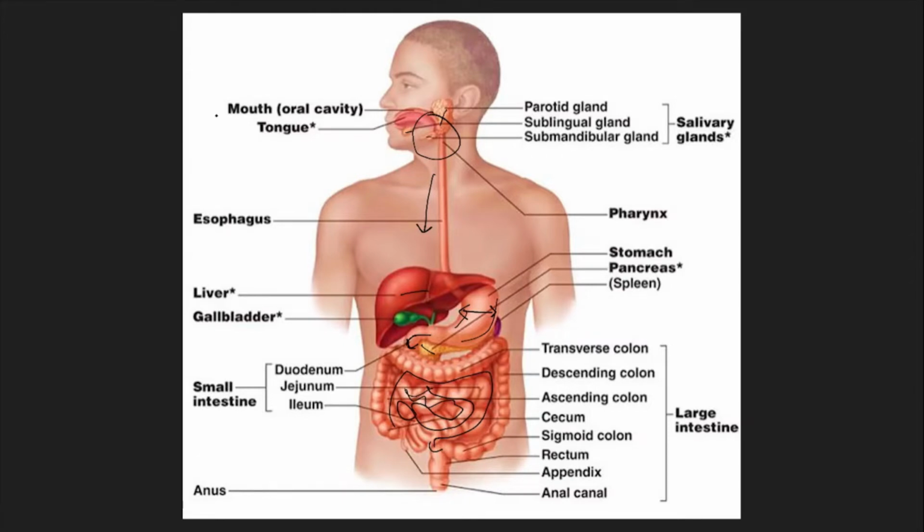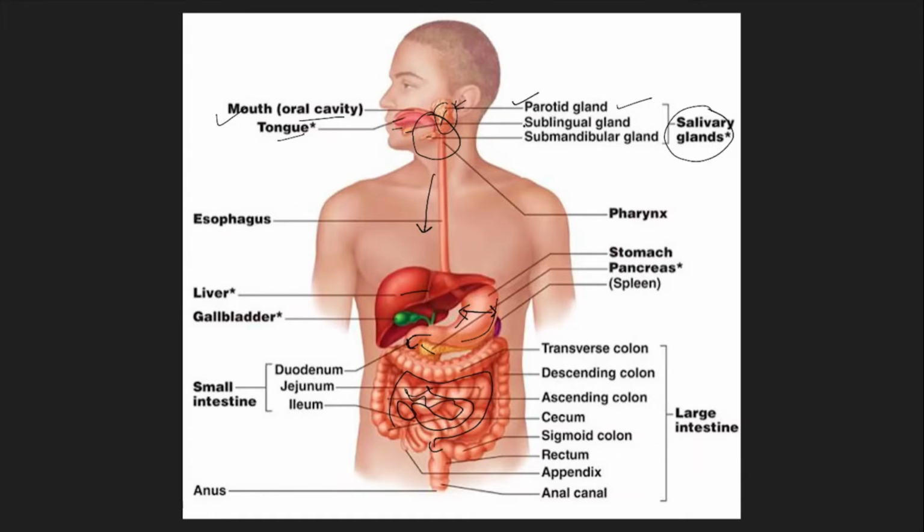Just look at this. The mouth, also called the oral cavity, possesses the tongue and a set of dentition with 32 teeth. The mouth also has the salivary glands, which are of three types. The parotid gland is located inside your cheek, in front of the ears, and parotid glands are the largest salivary glands. Please take a note of it.